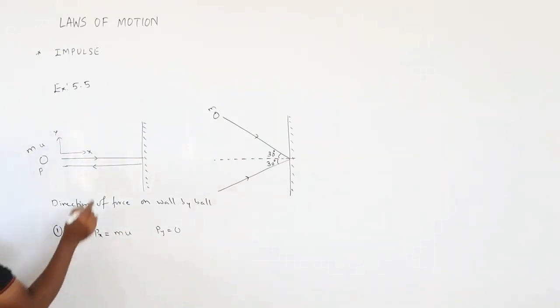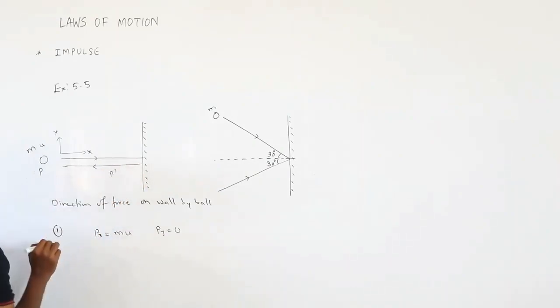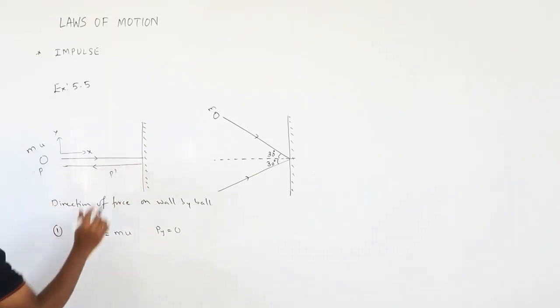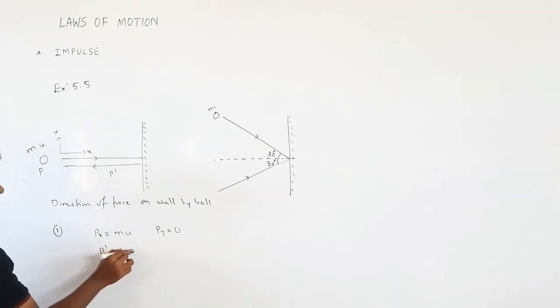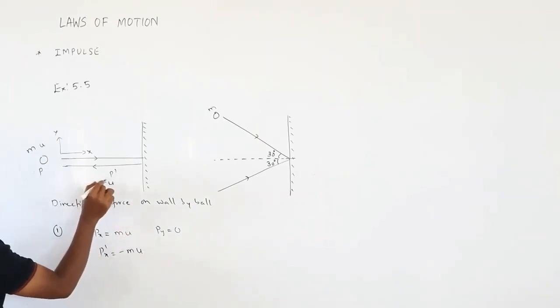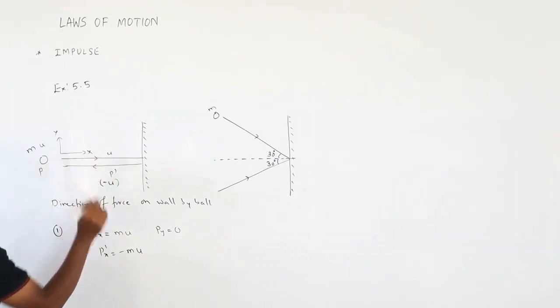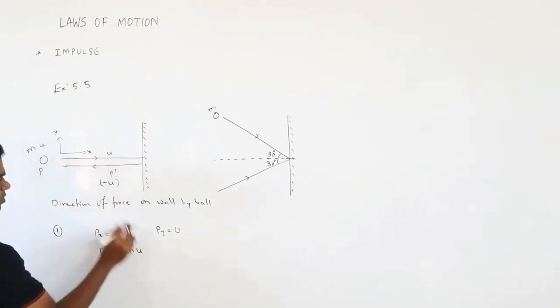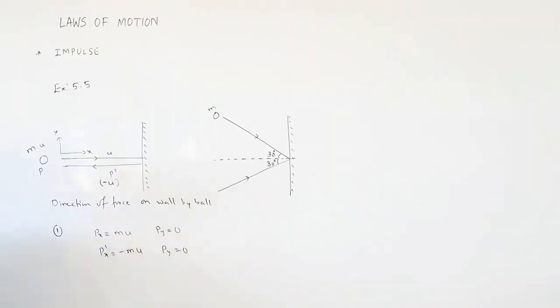What is the final momentum? Final momentum is after hitting the wall. I will take that as p dash. So p dash along the x-axis is what? I will take it as minus mu, because the direction is changing. Here velocity is u, here velocity is minus u, so it will become minus mu. What about the y direction? That is going to be 0.